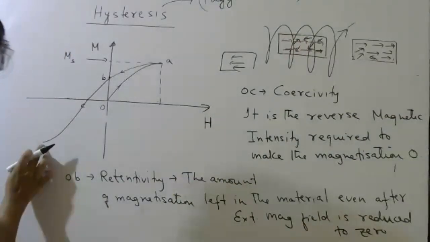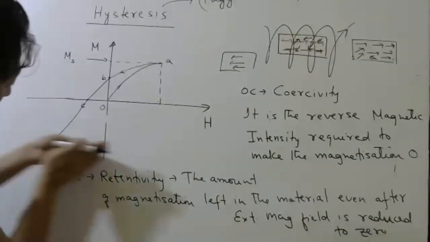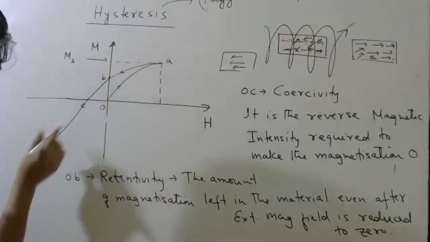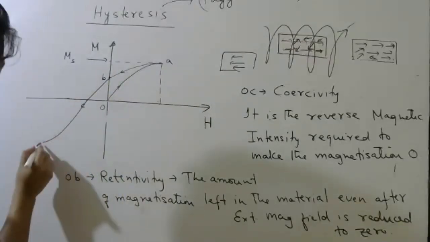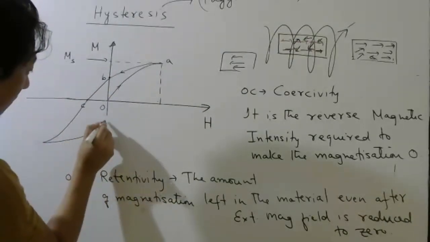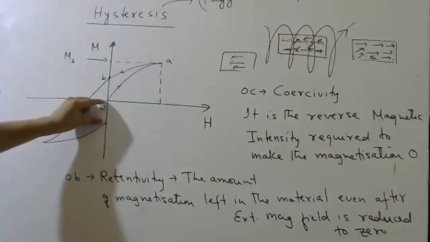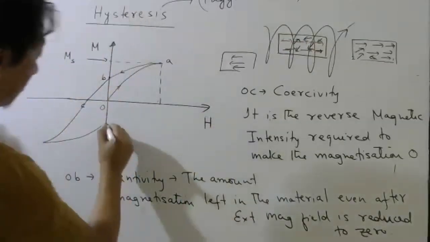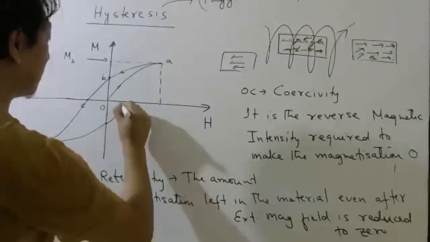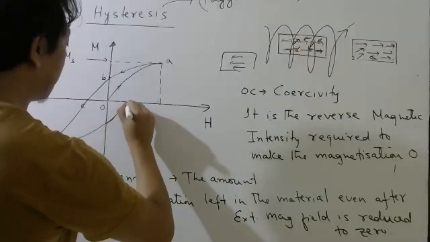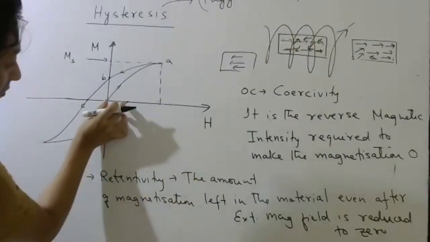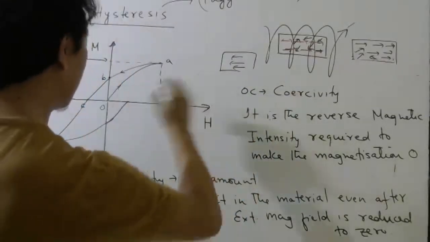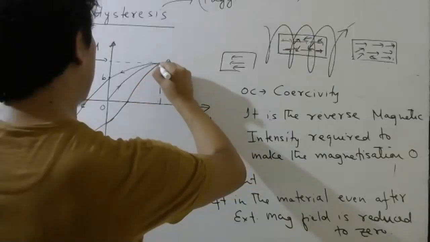Now again you apply the reverse magnetic field. For this, reverse will be this, right? So again the graph will follow the same path. Instead of going back to 0, it will go here and stop. So again this much amount of magnetization will be left. And then if you apply a positive magnetic field, it can again go like this and become 0 here. So this is your coercivity, you can say. And then as you keep increasing the magnetic field this way, it will become saturated this way.